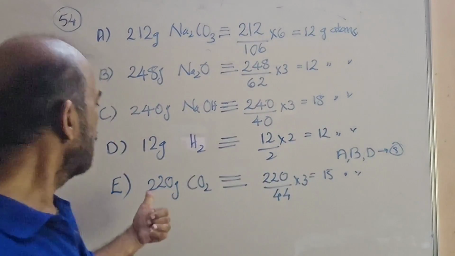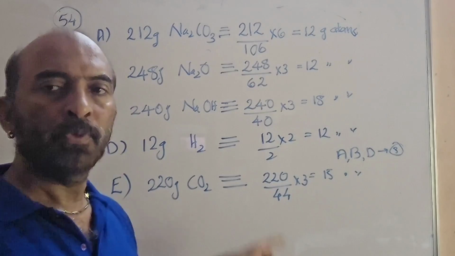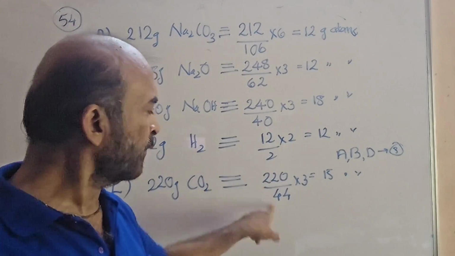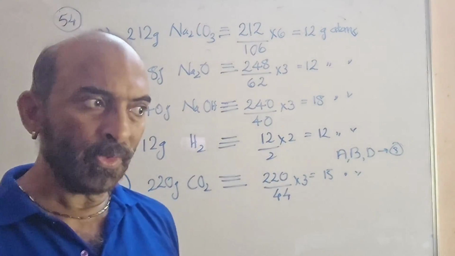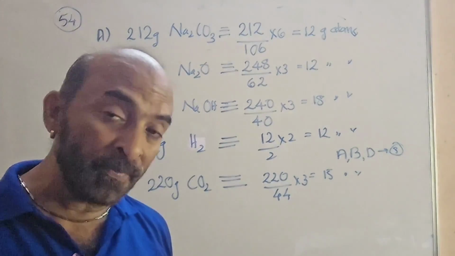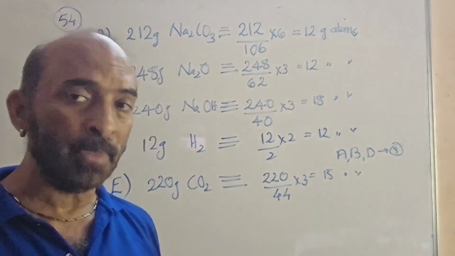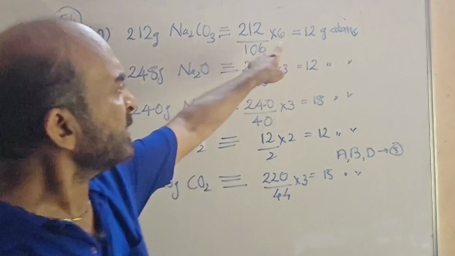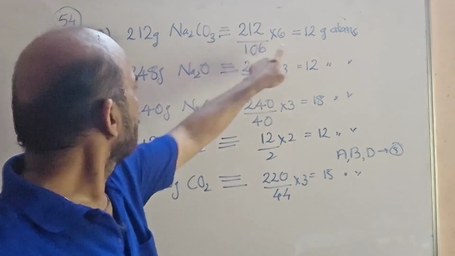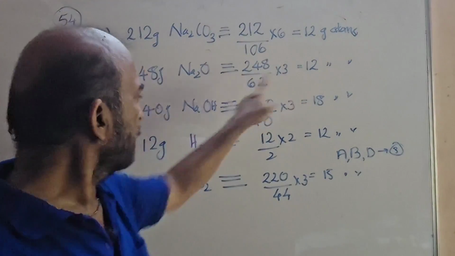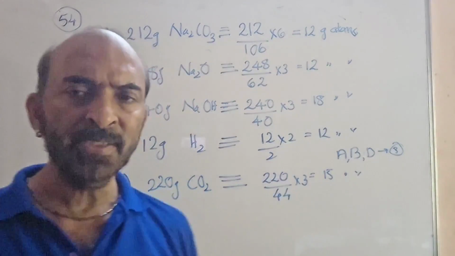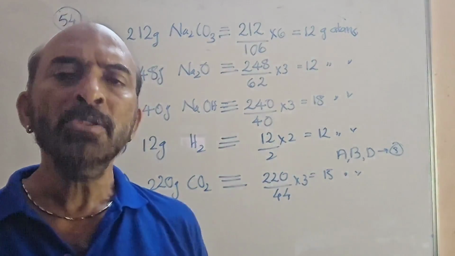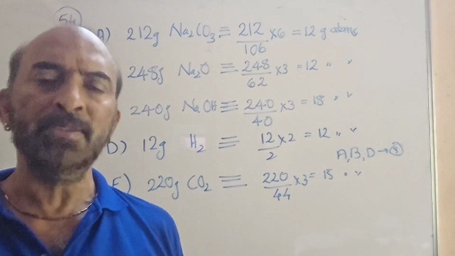Finally, we have 220 gram CO2. 220 divided by molar mass, 44. Each molecule 3 atoms. 15. So you have to verify which cases are having the same number of moles of atoms. Here it is A, B and D. Such a combination in the given options is 3. So for this question, your answer is 3.